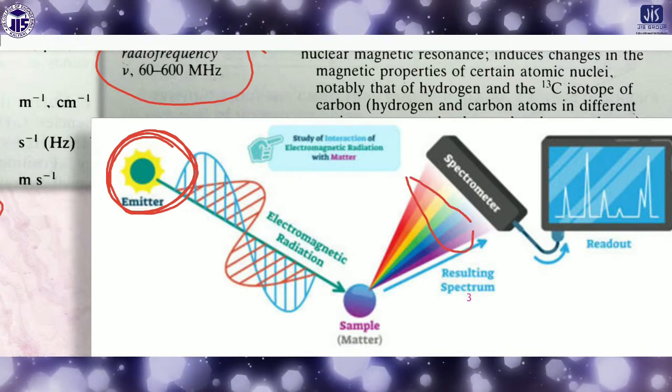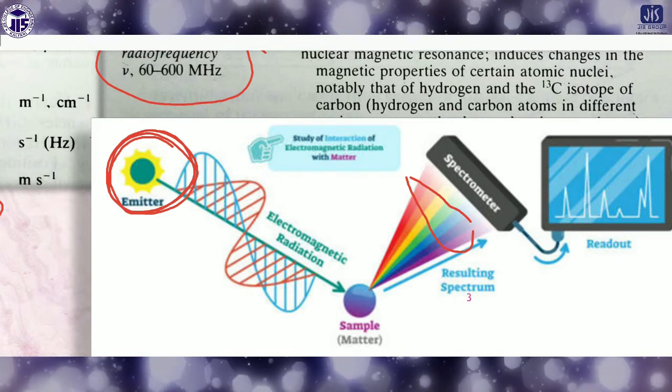Each and every color has a particular range or particular wavelength. Why are we getting different colors for different wavelengths?